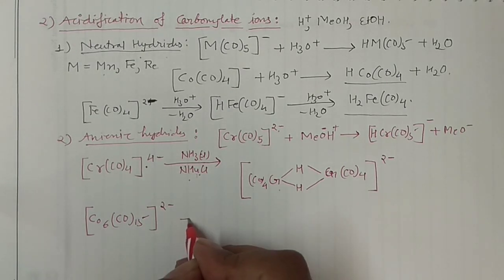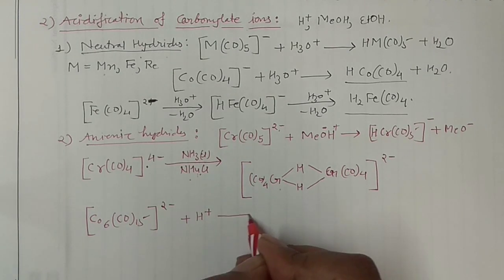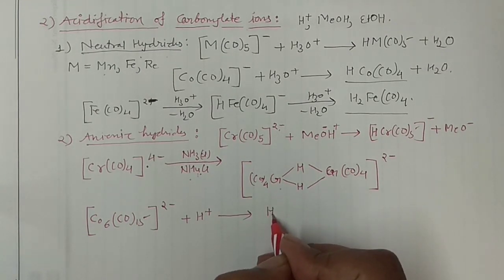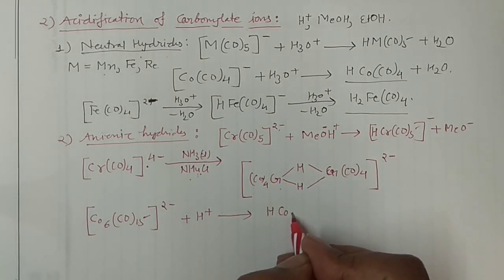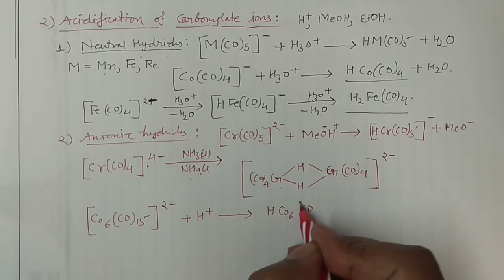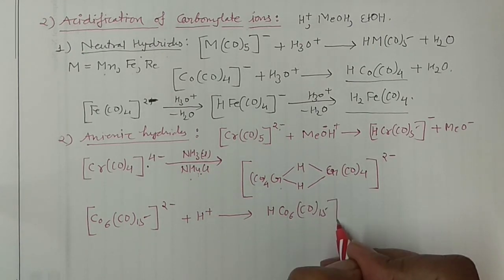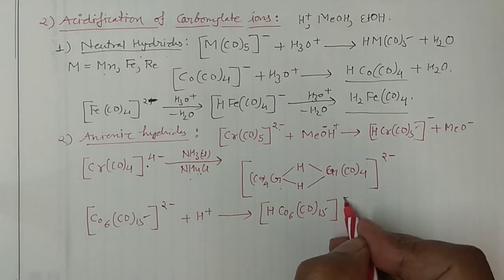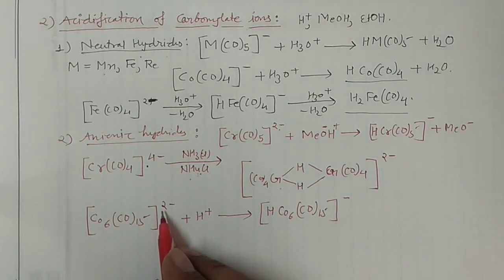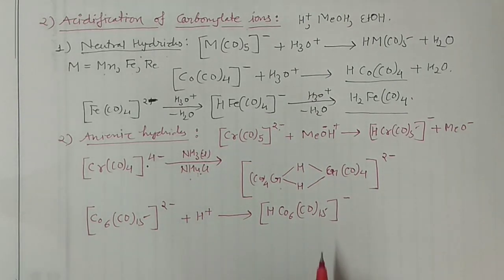And what you can do, you can acidify it, H positive you can take, and this will give you H Co6 C15 and one negative over there, because one positive will neutralize one negative, okay? So it will result in that case. So you can say what is the speciality in that case.